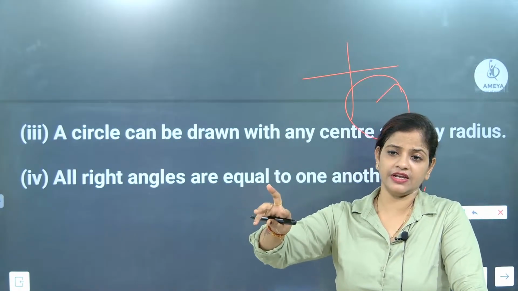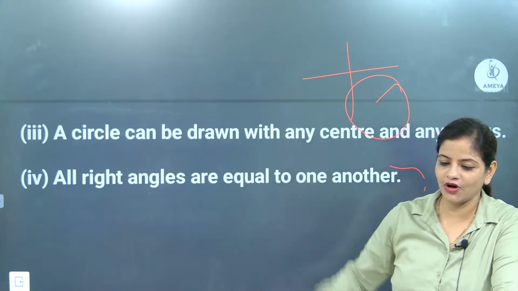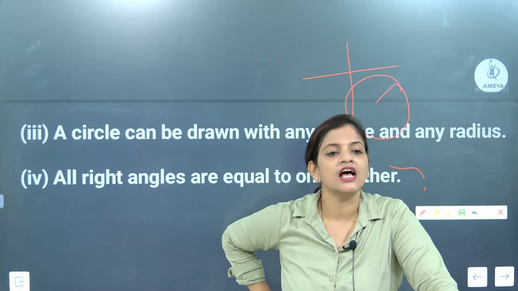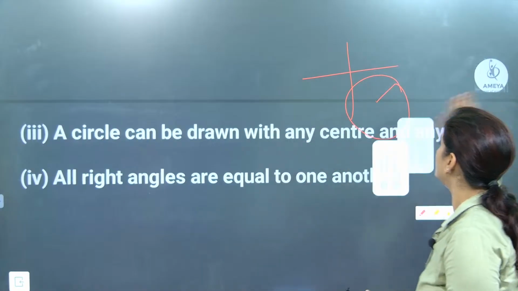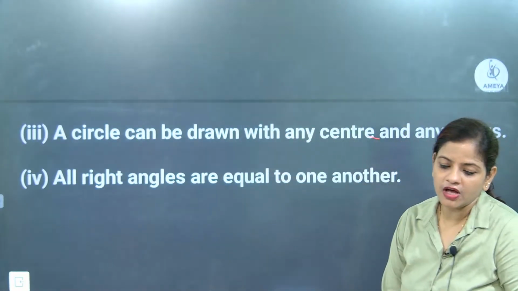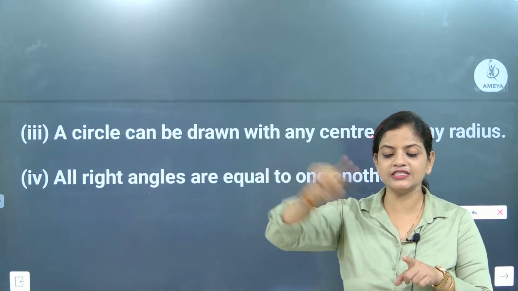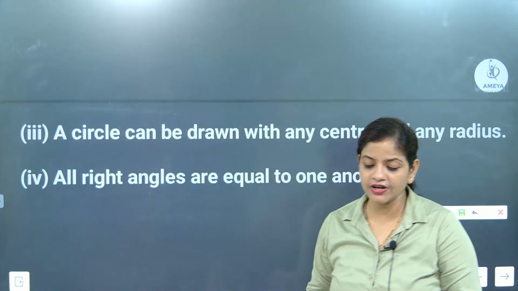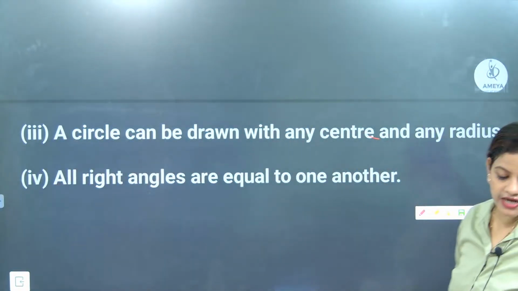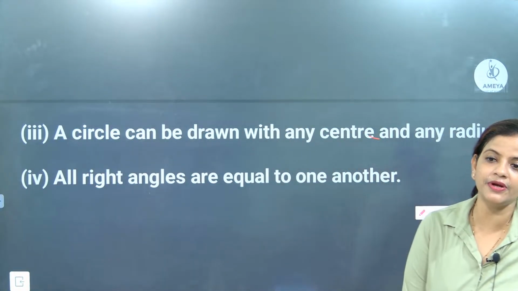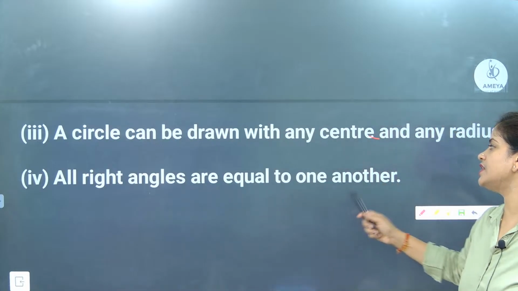So what is radius? Radius is exactly half of the diameter. Got it? But from the center to the circumference, the distance is exactly equal, and that is considered the radius. You understood nicely?